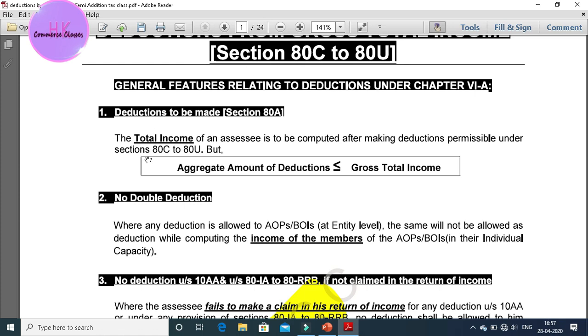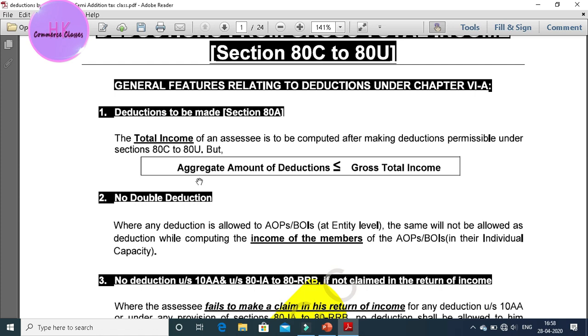Where any deduction is allowed to an AOP or BOI, that is an association of persons or body of individuals, the same will not be allowed as a deduction while computing the income of the members. Suppose there is a firm named ABC Limited, which is able to get a deduction of 4 lakh.